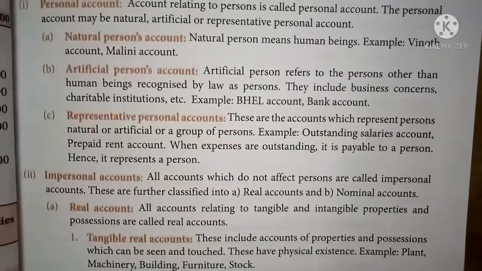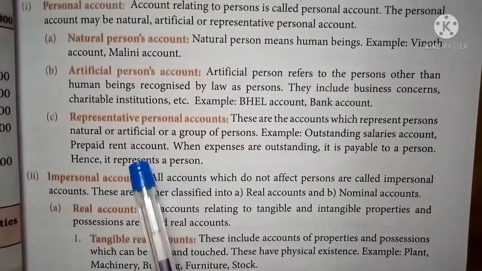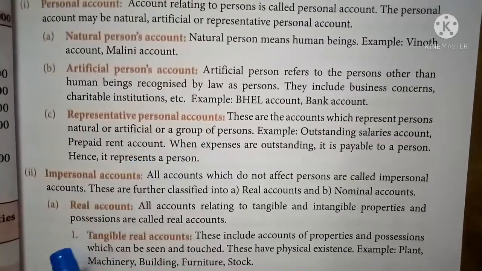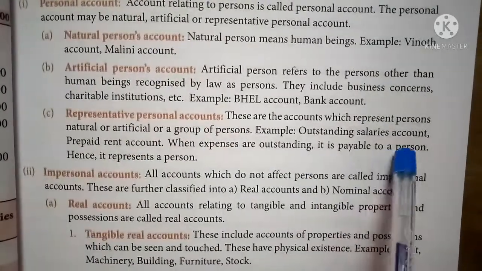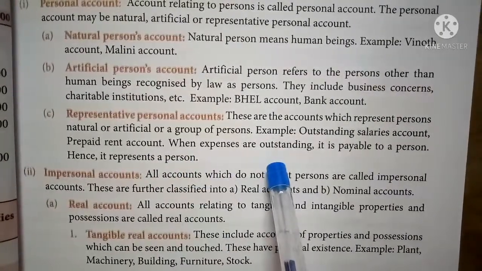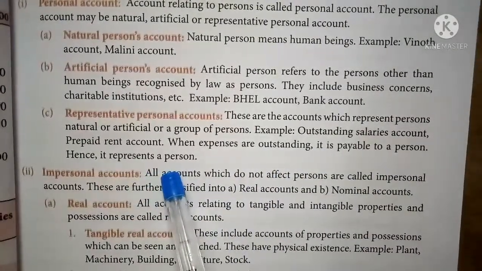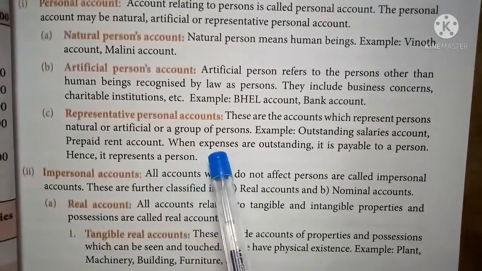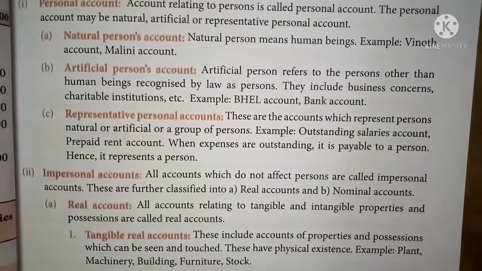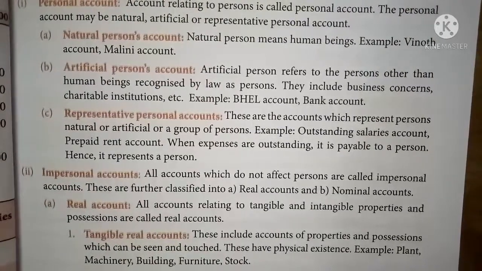That is outstanding salary account, prepaid rent account. When expenses are outstanding, it is payable to a person, hence it represents a person's account. That is a representative person's account. If any prepaid account is to be opened in the business, that account is called a representative person's account.